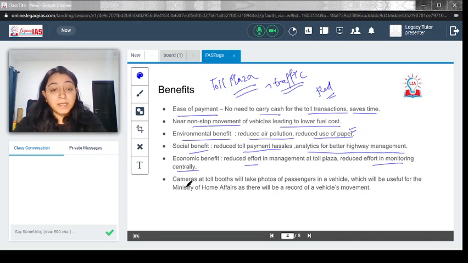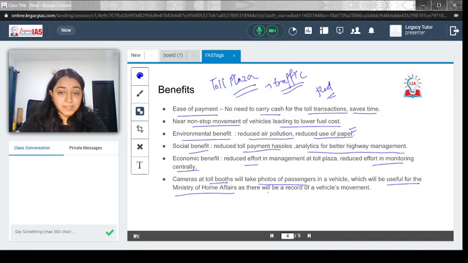Apart from that, cameras at toll booths will take photos of passengers in the vehicle, which will be useful for the Ministry of Home Affairs, as there will be a record of vehicle movement. So you can understand if there is some kind of illegal movement of people. We know that we have a problem of human trafficking, for example. So illegal movement could be easily tracked.